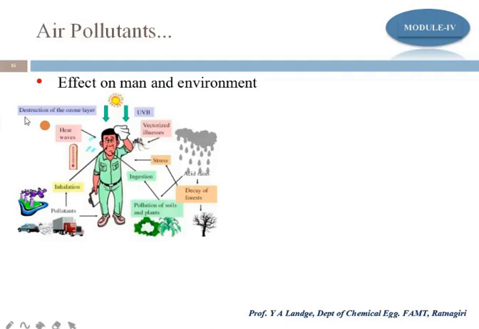So there is destruction of the ozone layer. The ultraviolet rays come directly here, and because of the formation of heat waves and the increased temperature, it is very difficult for the human body to adjust. Another impact is illness, just because of changes in the atmosphere. Ultimately the viruses, bacteria, and other things have an impact, and you see here the mosquito again giving illness to human beings.